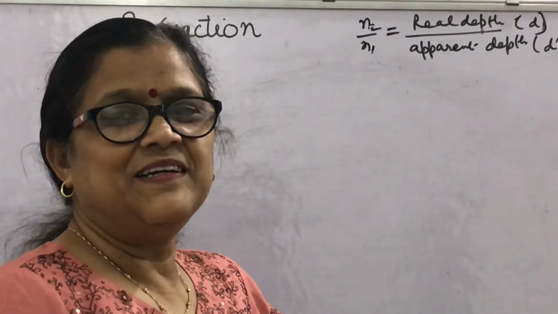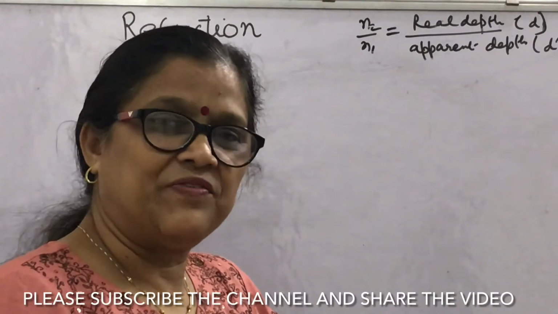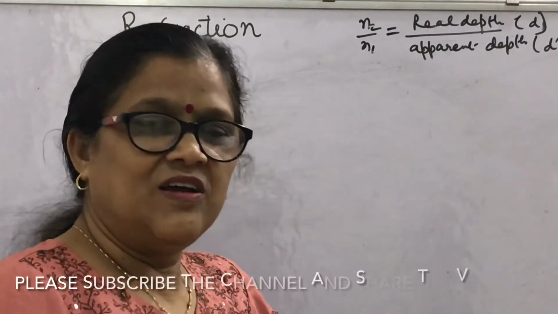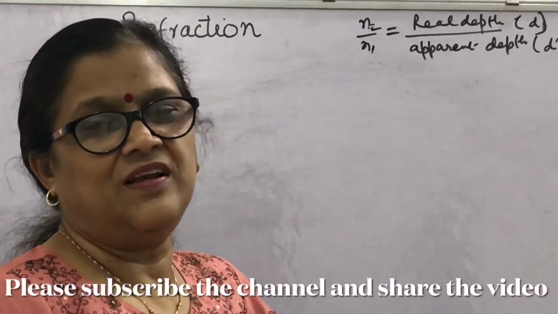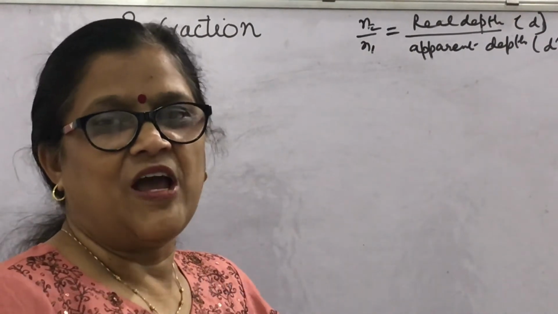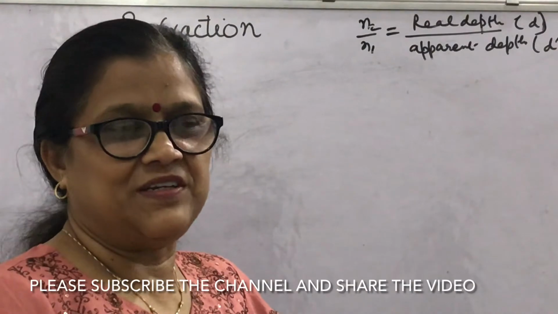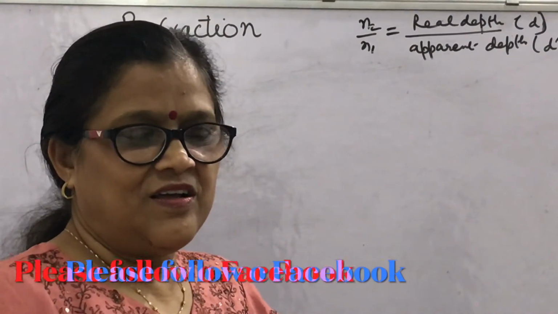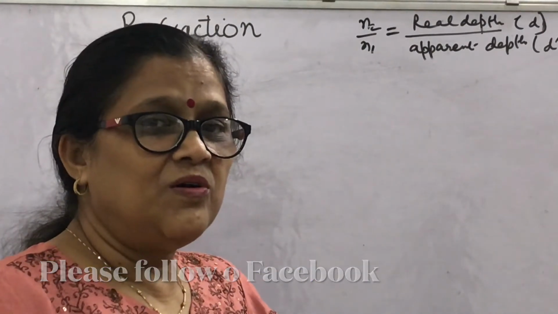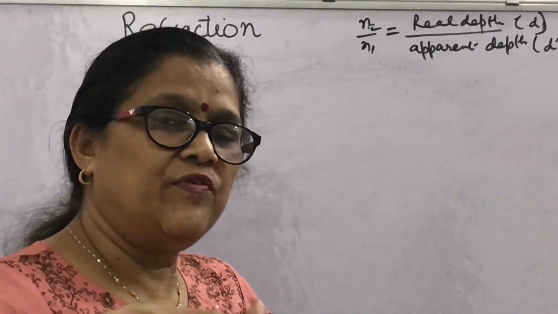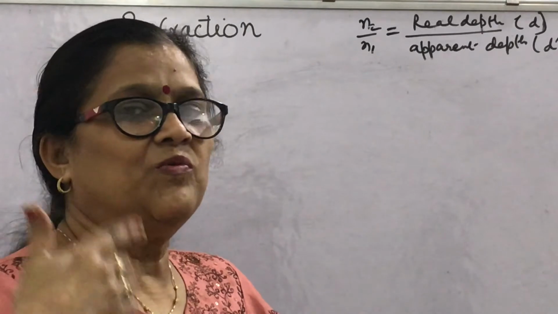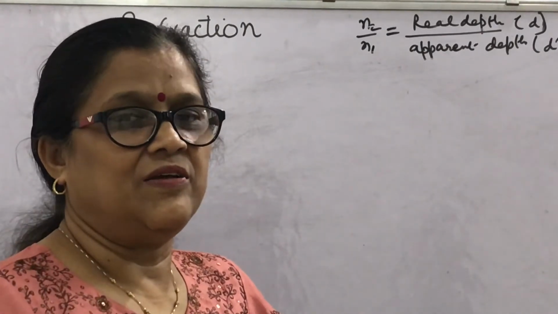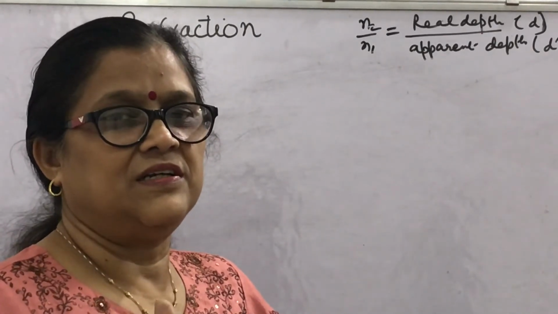We are discussing the phenomenon of refraction. Sunrise and sunset are two beautiful phenomena. Everybody wants to observe it. Do you know what time before we observe sunrise and what is the time delay we observe sunset?